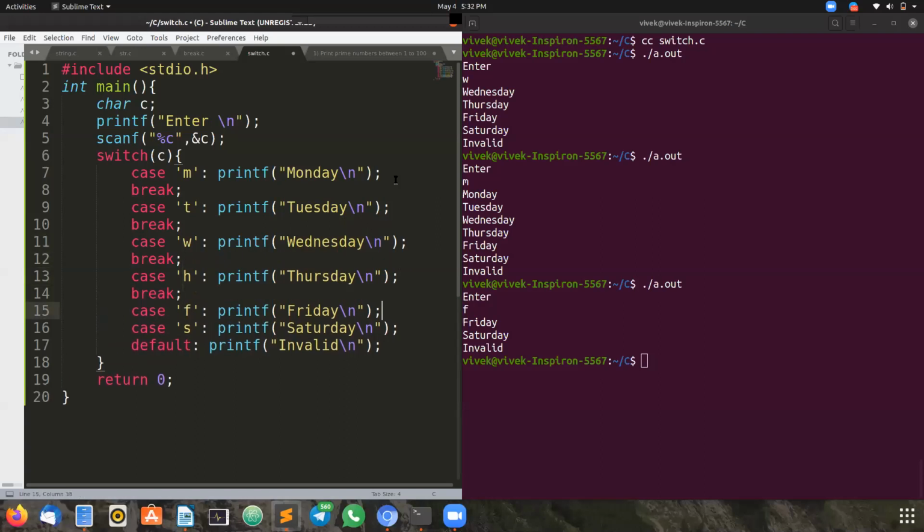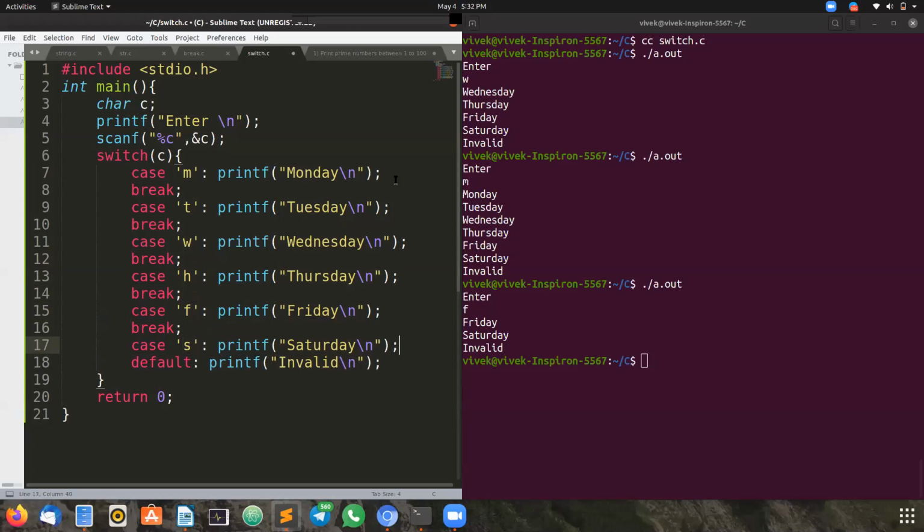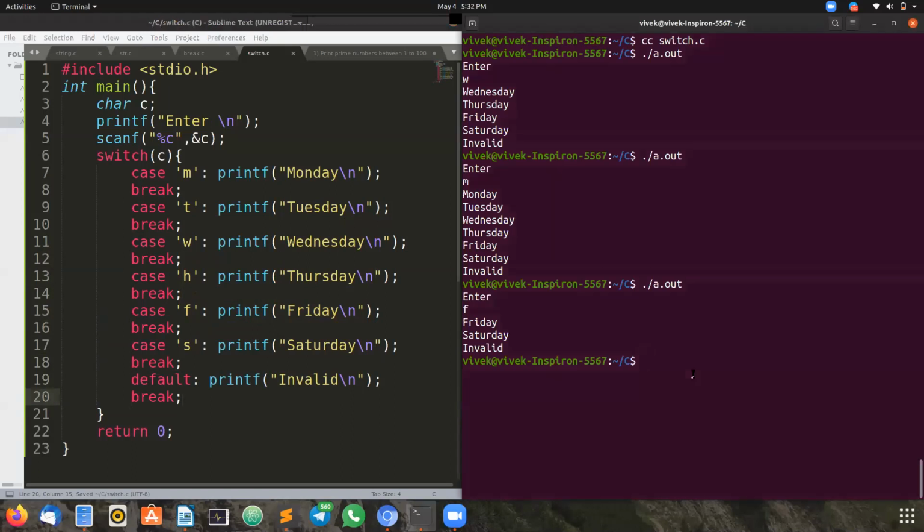For every case, we have to put a break statement, because if one condition is satisfied, for default also we have to put the break. Now let me show you the output. As I have saved my file, again I have to run cc filename.c. Otherwise the changes would not reflect here.